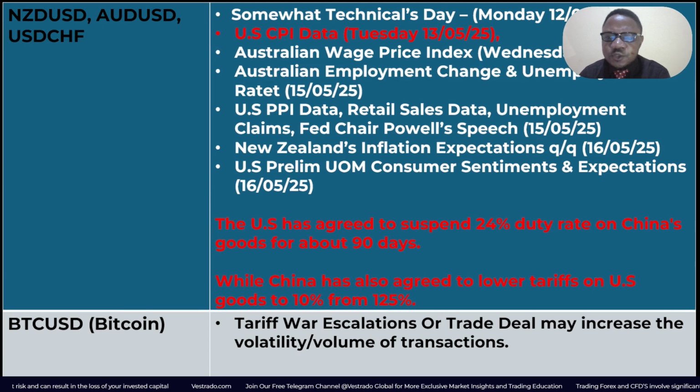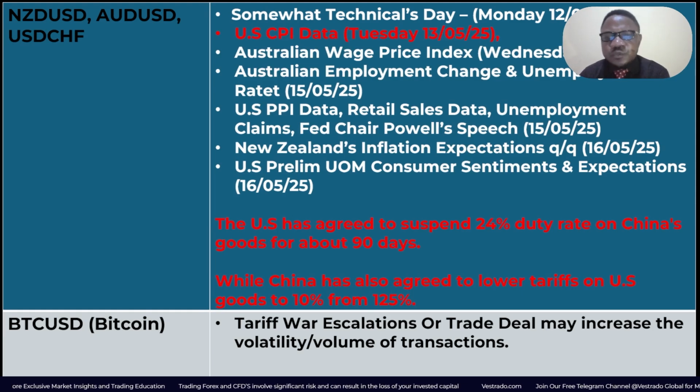Why is that? The US and China have agreed to a trade deal, good for China and good for the US, so good for the US dollar across the board. And if you check the markets, the US dollar has been appreciating across the board. However, tomorrow the CPI data might be poor, so this is quite nicely timed. I believe the US government timed the release of this information at about this time because they expect that the CPI data tomorrow might weaken the US dollar, especially considering the US tariff wars with China and all other major countries.